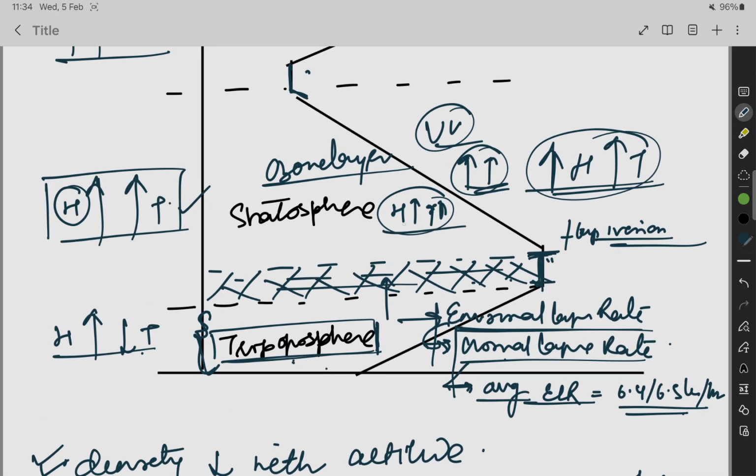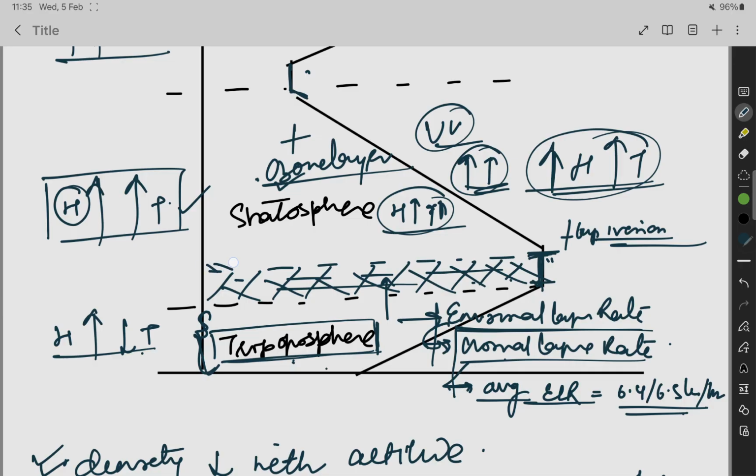In the stratosphere, with increase in height, there is increase of temperature. Why is it so? Because there is the ozone layer. The ozone layer absorbs the UV radiation. Because of the absorption of the sun's radiation, the temperature increases here.